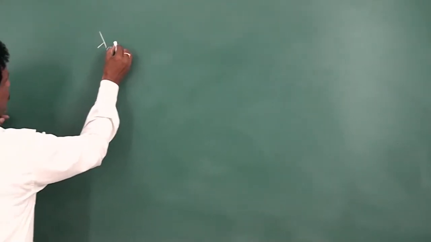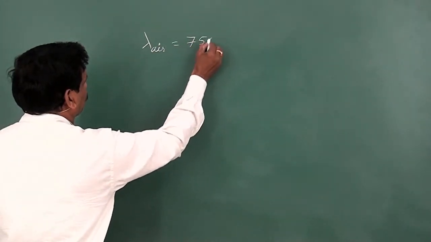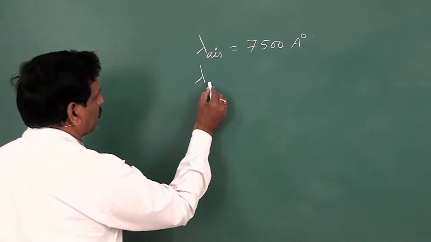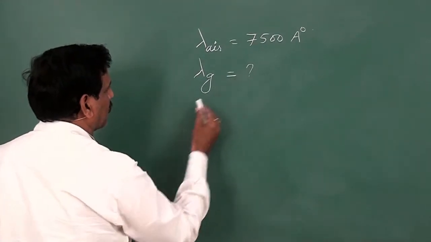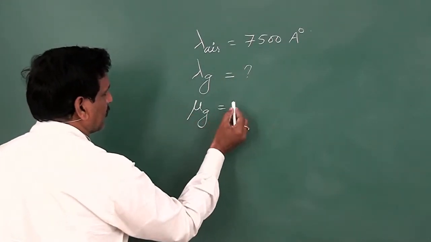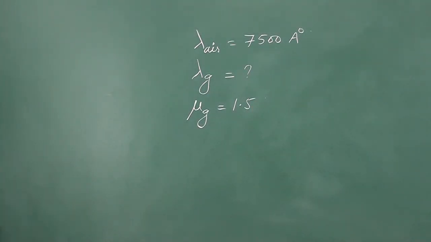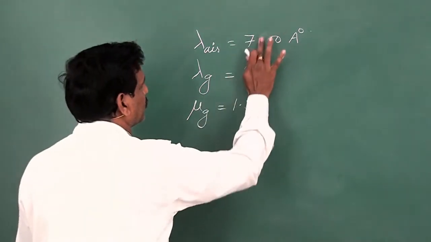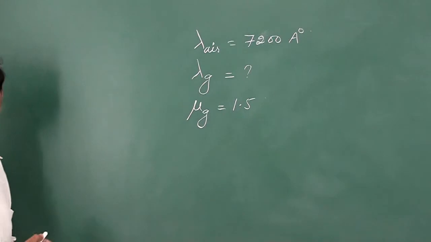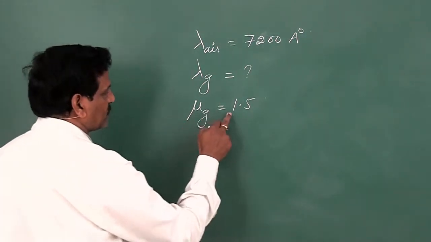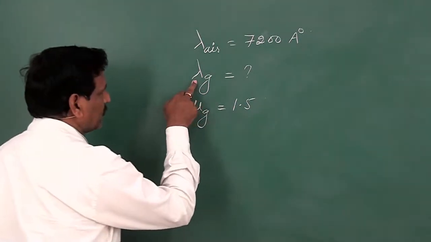So here the wavelength of light in air is given as 7200 angstrom units. Refractive index of glass is given as 1.5. We have to calculate the wavelength of light in the glass medium.